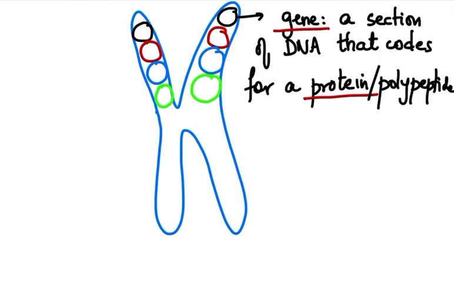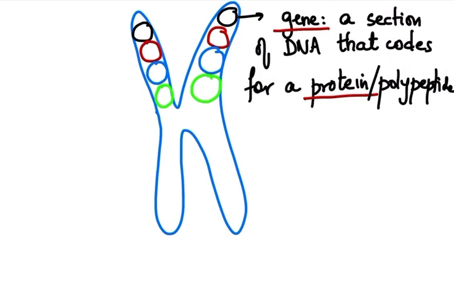Just to give you a better understanding, let's assume that this is the gene that is coding for a protein. Which protein? The protein that is responsible for the color of your eyes. Okay, let's not take the example of the color of the eyes, but the color of the fur of a rabbit.